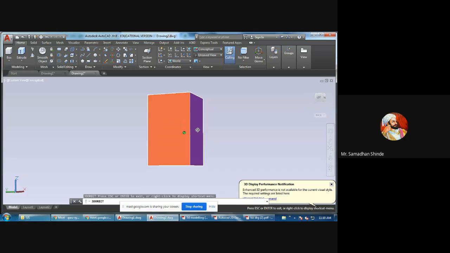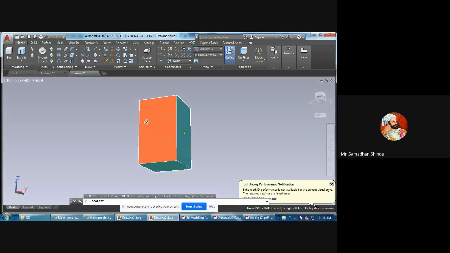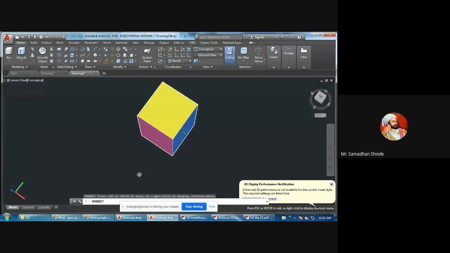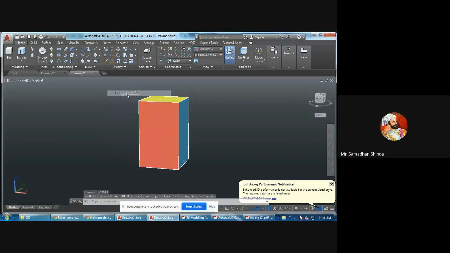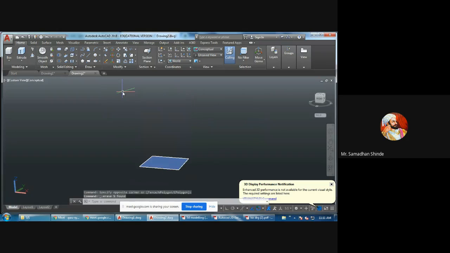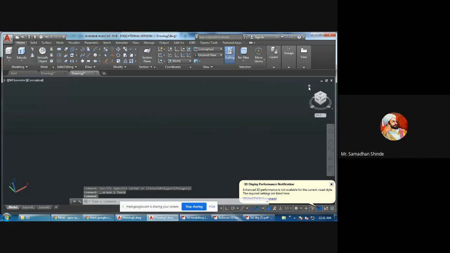Now you are in actual 3D space. That's why it is called 3D. So which is the first command in basic primitives? First one is box.